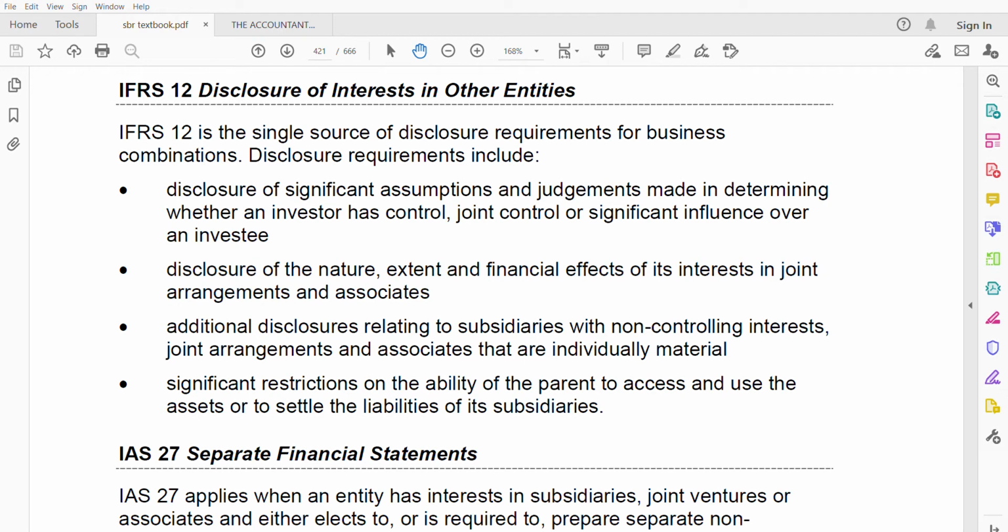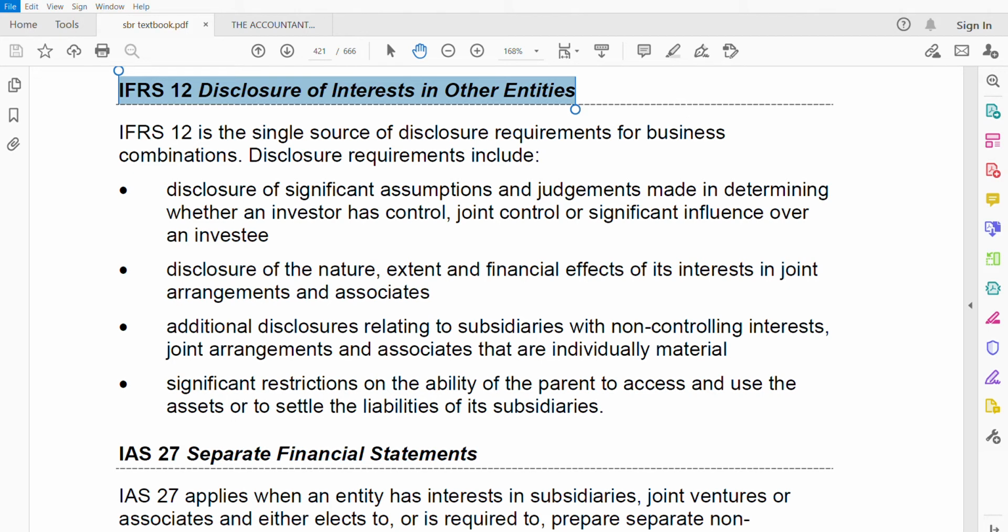So today's standard is IFRS 12, a very small standard. I think in 5 minutes I'll finish this standard. IFRS 12 is disclosure of interest in other entities. This standard comes in group accounting when you're doing consolidation and all.